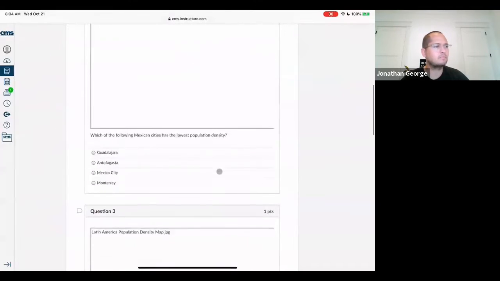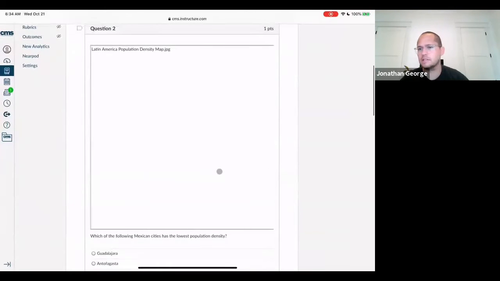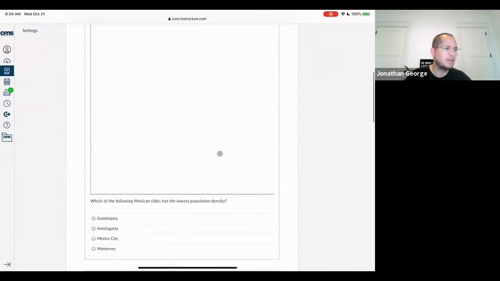Let's go down. Here's another one that was often missed. Hopefully you can see the map. If not, sometimes on a Mac you can't see it, so maybe go to a web browser or the app in order to see it. Which of the following Mexico cities has the lowest population density? The main thing that some of you missed was you picked a city that was not in Mexico. You picked a city that I believe was in Chile. So you need to look at that and determine which one has the lowest population density.